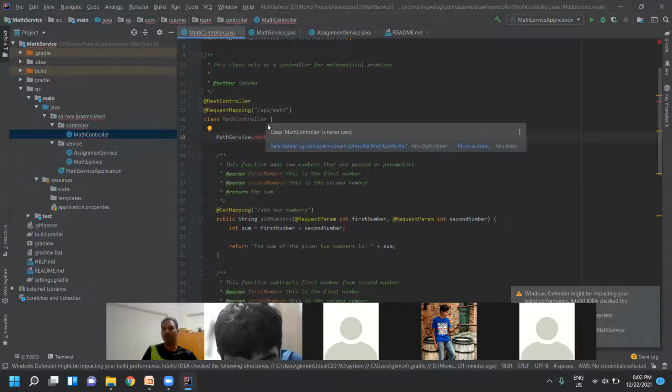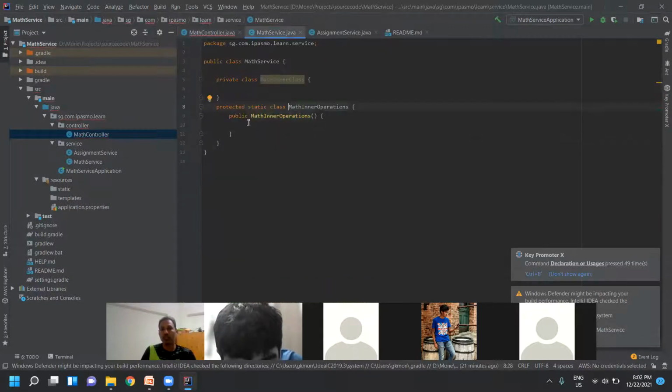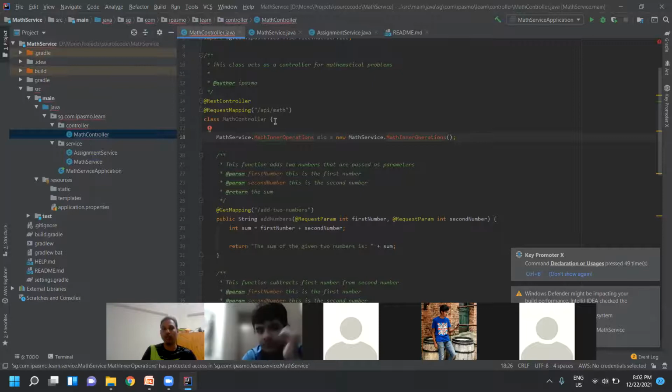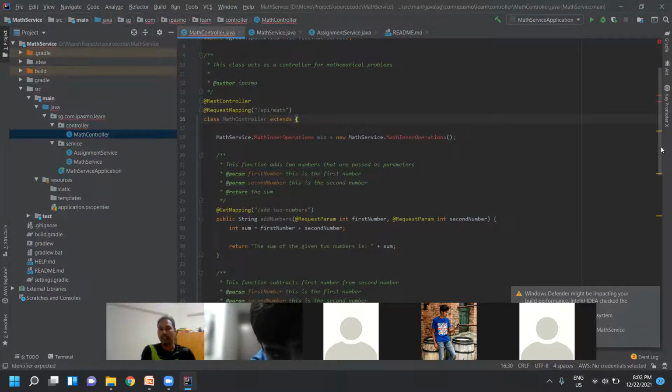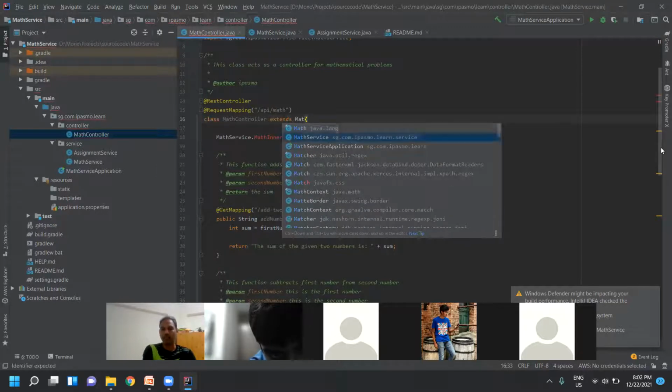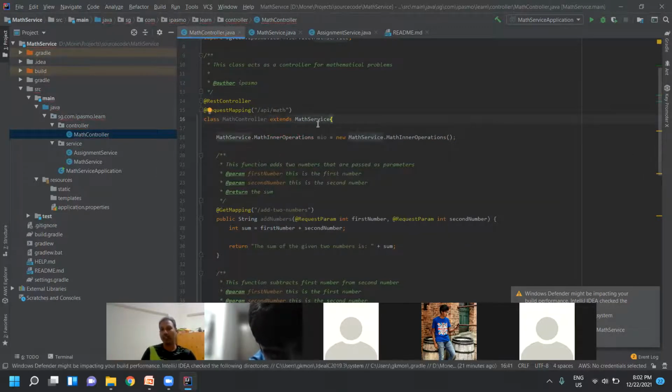But you see, this is the protected only, right? But outside it is not accessible. So if you want to make it accessible outside, what you have to do? Extend the math service class. If you extend the math service, you see, the error is gone.